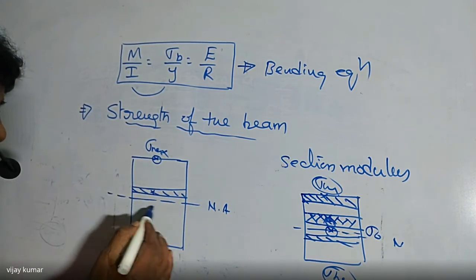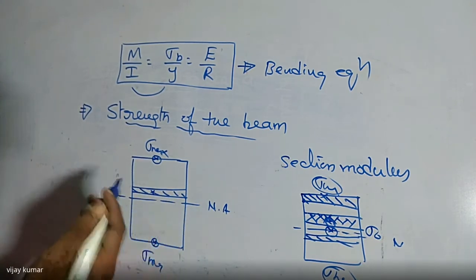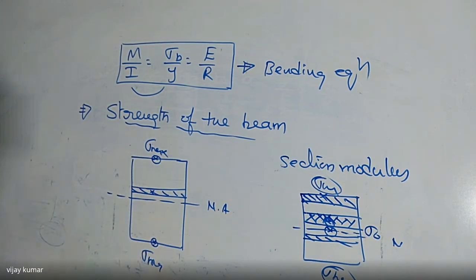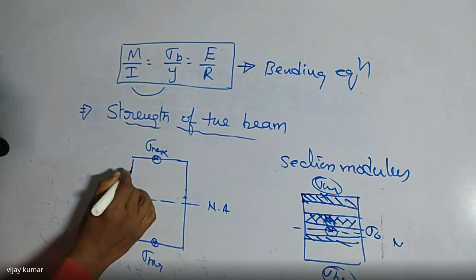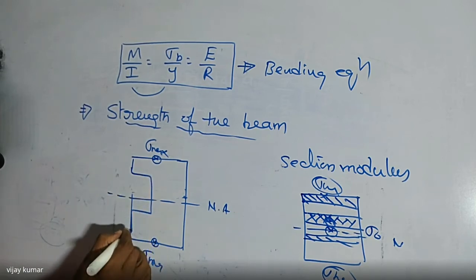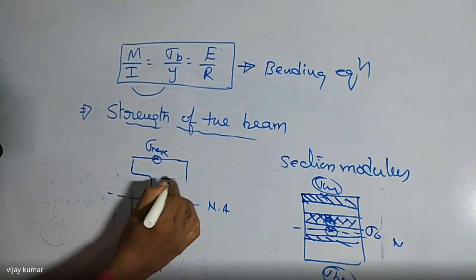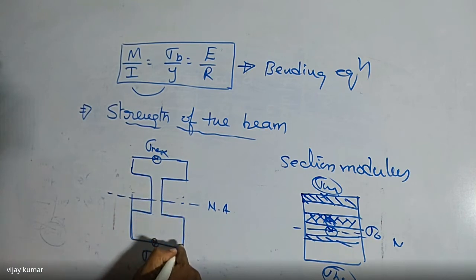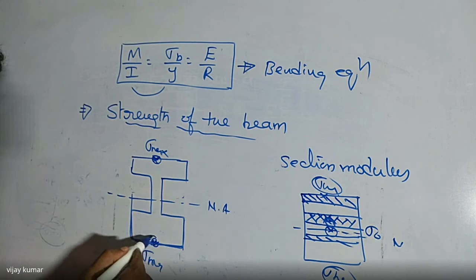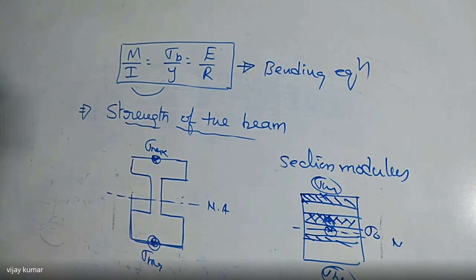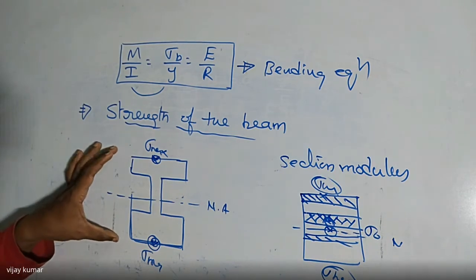So the area which is nearer to the neutral axis has less stress here, so I want to remove some material. I'm going to remove some material like this. So we are going to save some material, and the stress is maximum at this point and at this point. By taking this concept of the strength of the beam, we are going to save material.